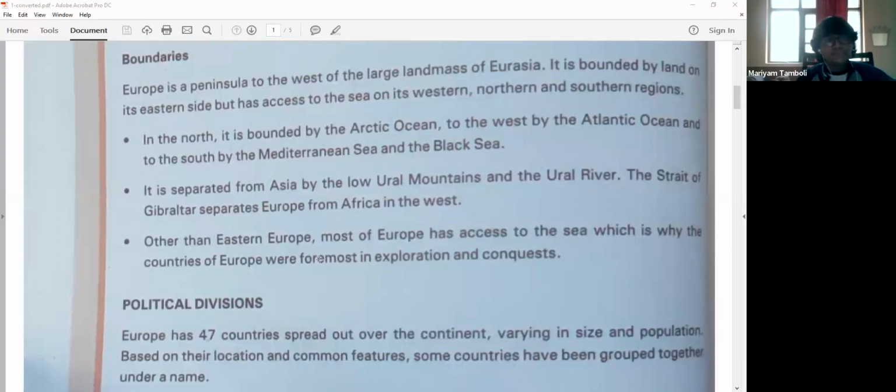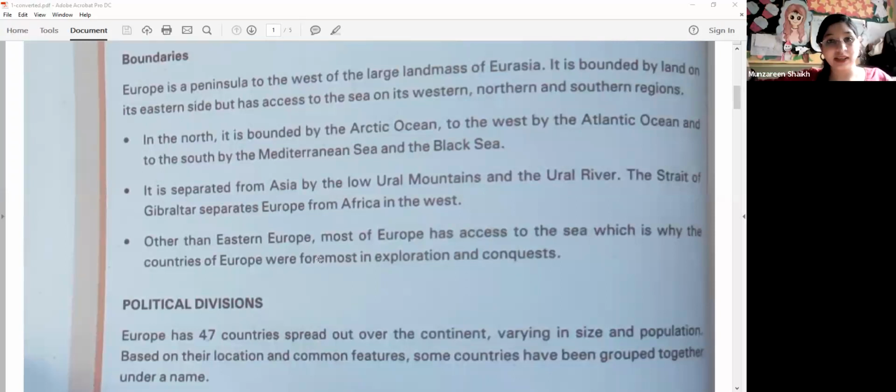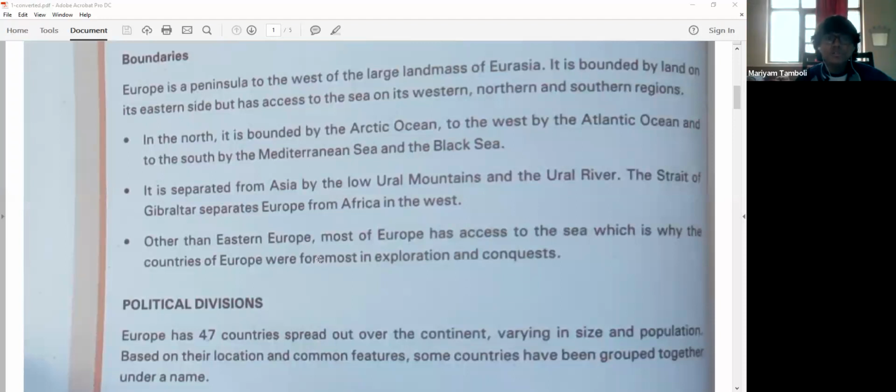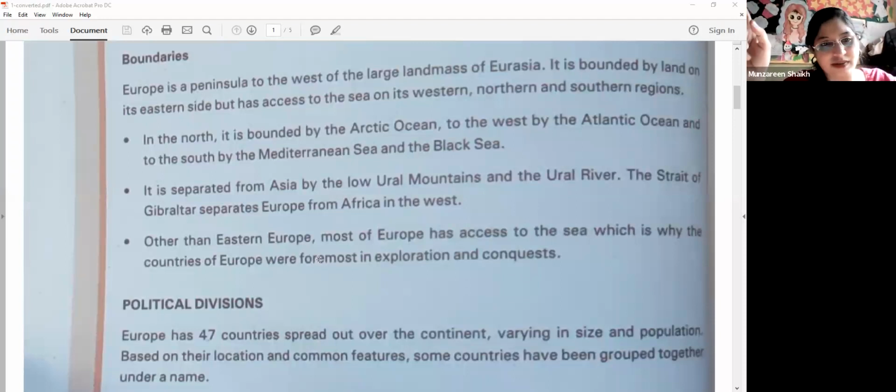Similarly, over here we have a strait which is separating Europe and Africa. Which strait is this? It is called the Strait of Gibraltar. Please mark it. You will get lots of objective type questions on this.